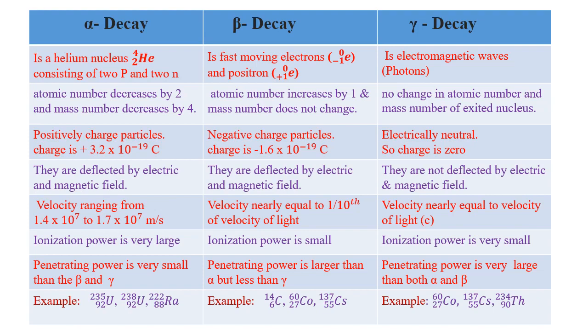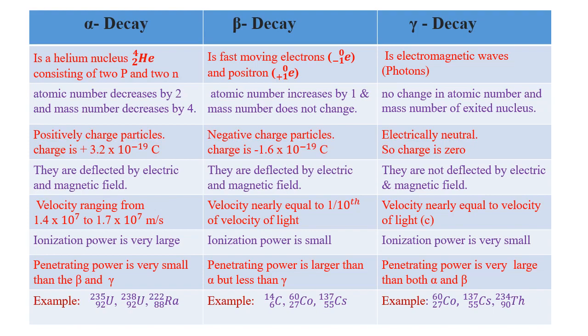Third, the alpha particle has a positive charge, plus 3.2 times 10 to the power minus 19 coulomb. The beta particle, if I consider it as an electron, is a negative charge particle, with charge minus 1.6 times 10 to the power minus 19 coulomb. Gamma is electromagnetic waves, so it is electrically neutral and the charge is 0.